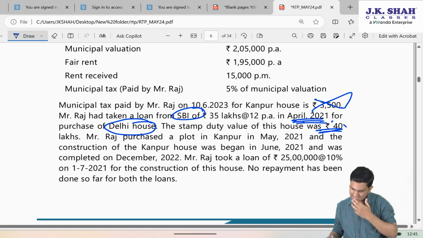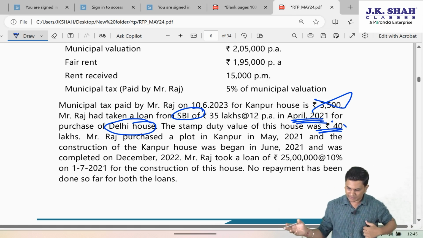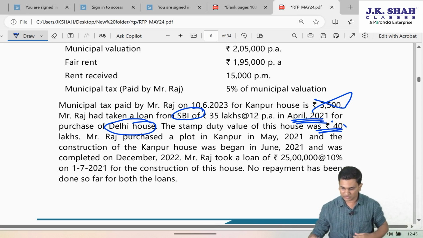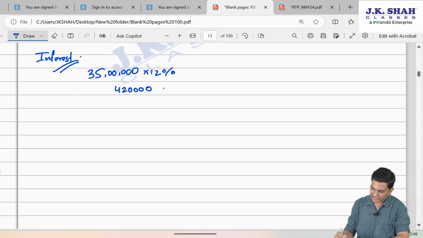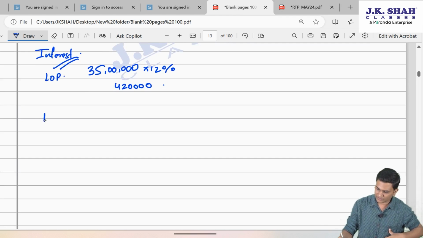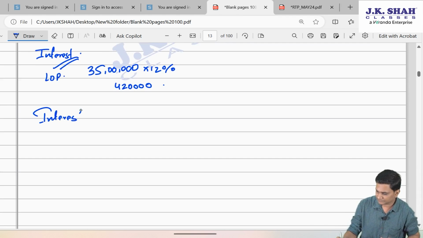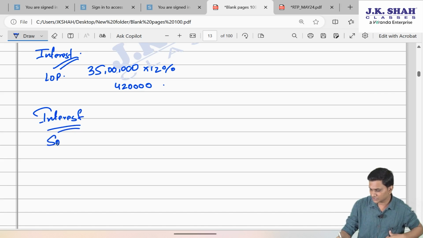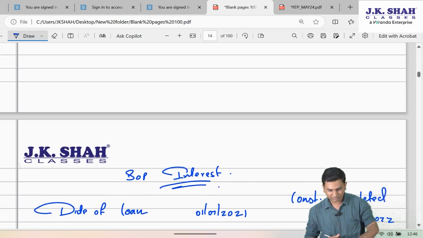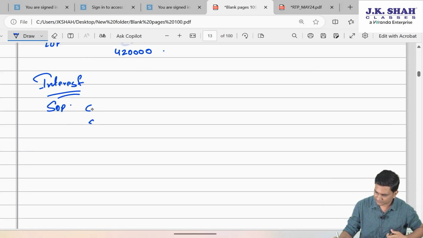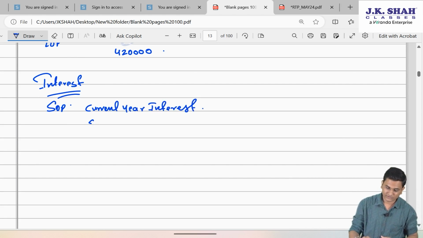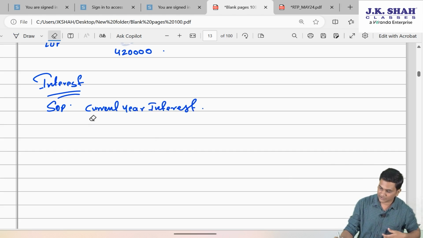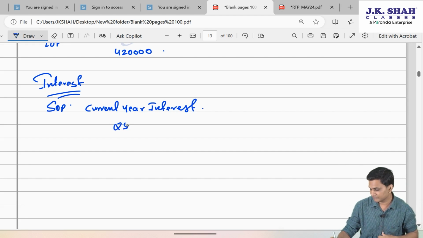So can I say that is it? There is no repayment of the loan. So now we can talk about the interest of SOP completely. If I write it here, this is LOP. Now interest of SOP. One is current year interest, 23-24's interest, since the loan is not repaid till date. So even that 25 lakh into 10%, 2,50,000 is current year interest, na?